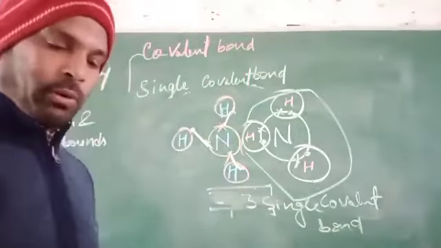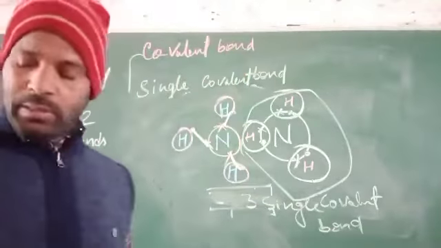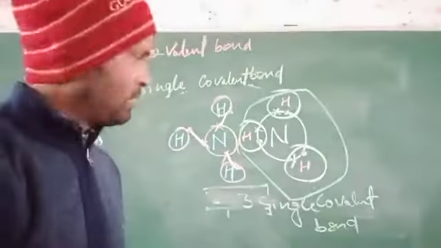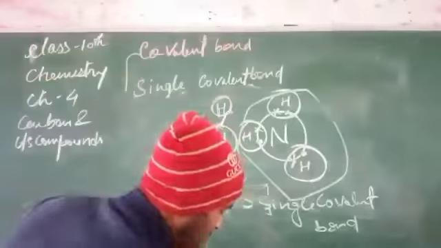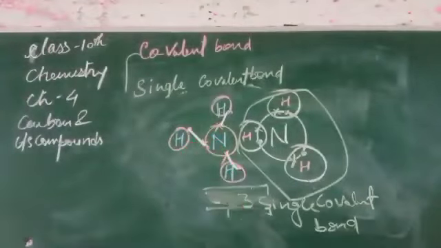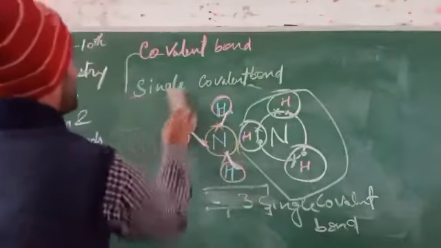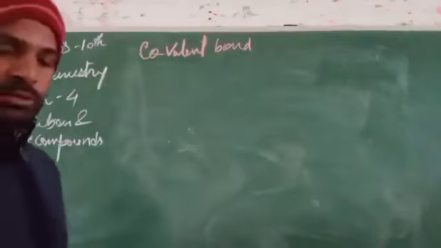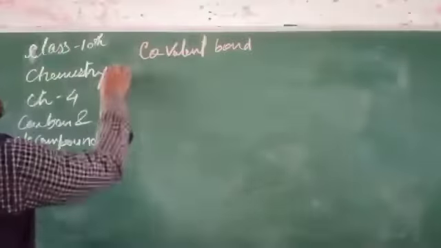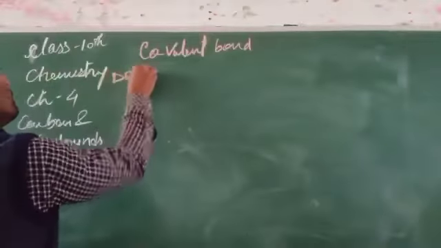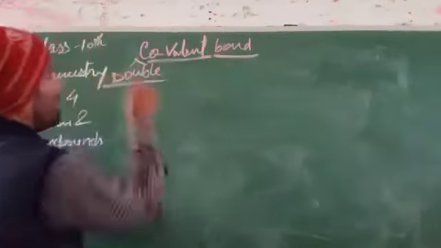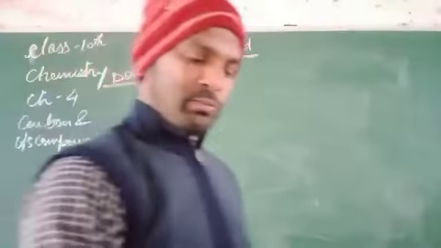Three single covalent bonds. And if you are going to move to the next one, that is the double covalent bond. Double covalent bond, what does it mean?